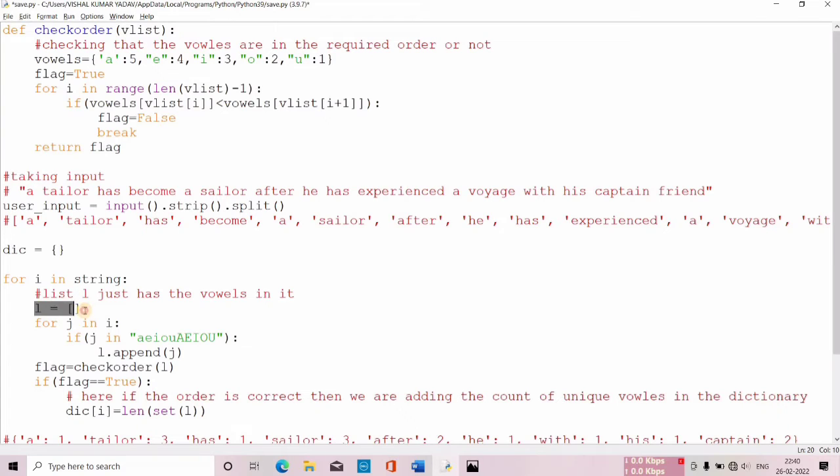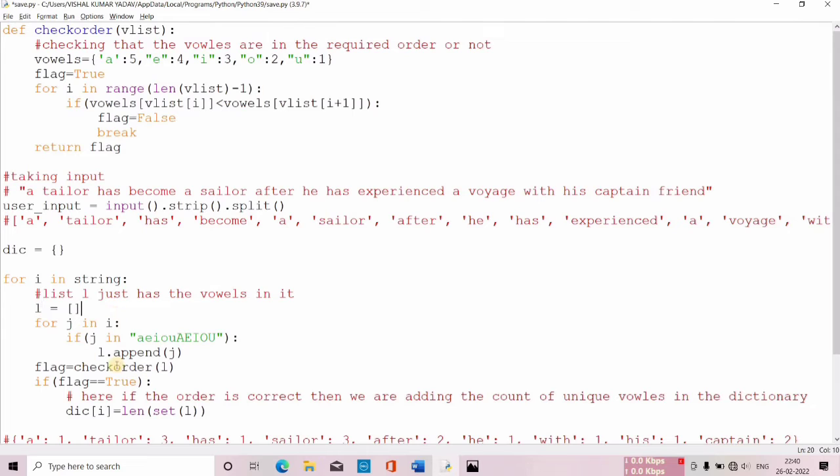See, this is a list, L equals an empty list. If I find any letter is a vowel, then I'll be appending it in the list. So if I consider this example, here I'm having A, I, and O. So these three vowels will get appended in this list L.